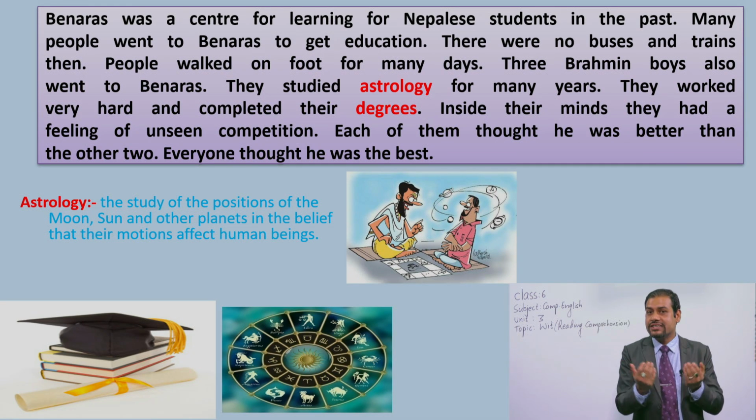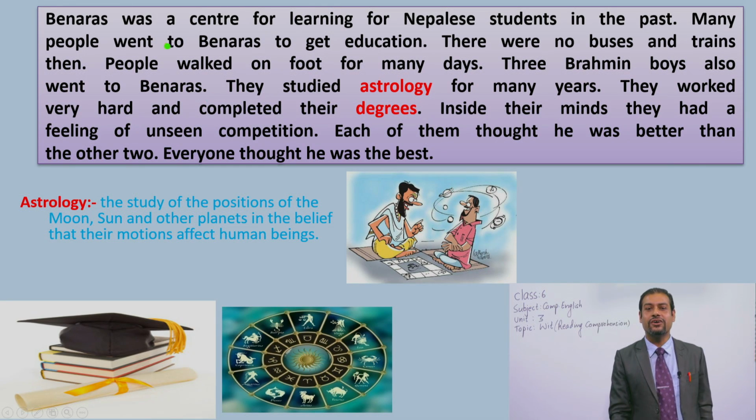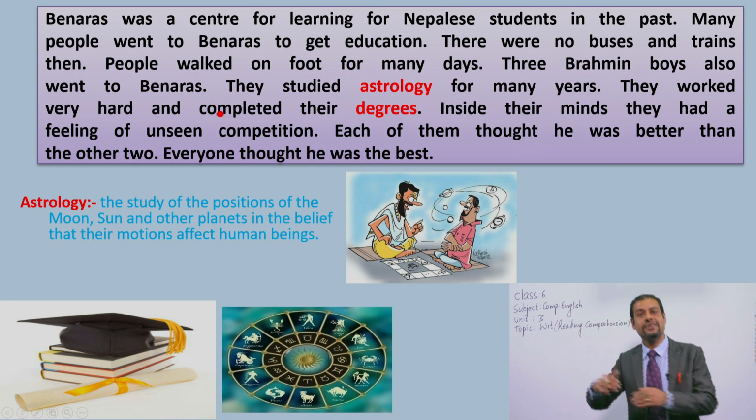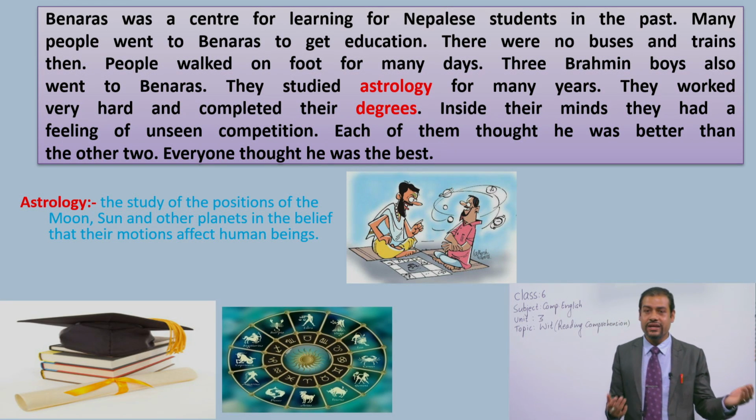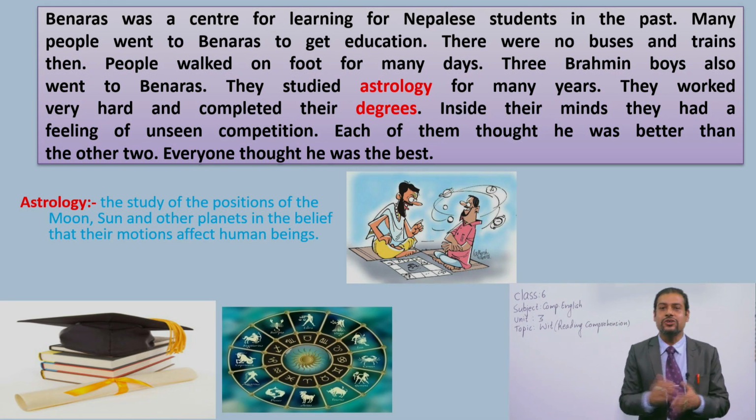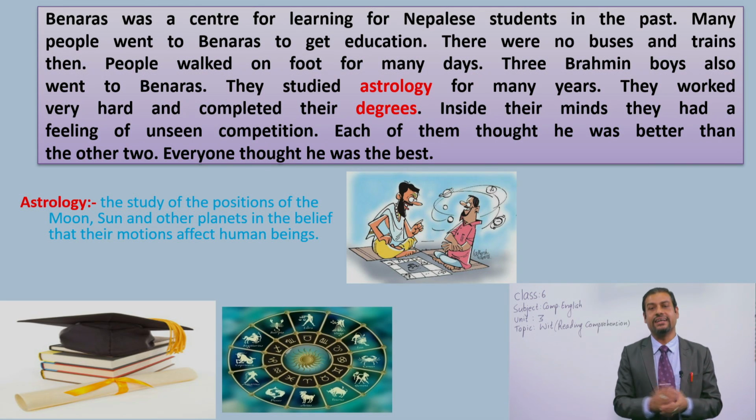They were good friends, but at the same time, they had a kind of thinking that one was the best. This one friend also thought that he was the best one, another also thought that he was the best one, and again another friend also thought that he was the best in knowledge, okay?